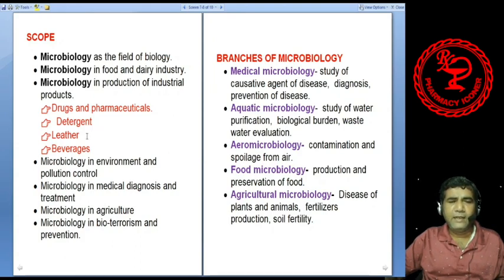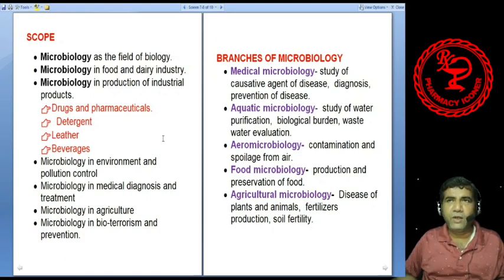Leather is nothing but the skin of animals which is endured. Now if we do not preserve animal skin properly, then what will happen? It will rot and decompose. So the leather is processed in such a way that it does not rot or get damaged by microbial growth. So different types of chemicals are used, different types of treatments are done. So knowledge of microbiology is essential for leather processing.